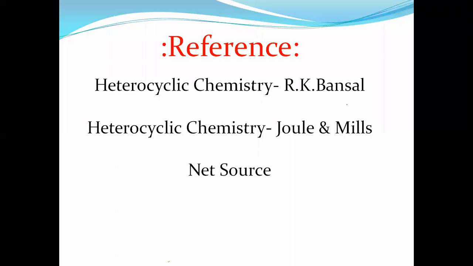These are some syntheses where thiophenes are prepared, whereas some chemical reactions like electrophilic substitution reaction, reduction reaction, and some reactions with alkyl lithiums we have to discuss here, along with some uses, some drugs containing thiophene as a heterocyclic moiety. And these are some references we have to use for the making of this: properties, preparations, and chemical reactions of thiophene.